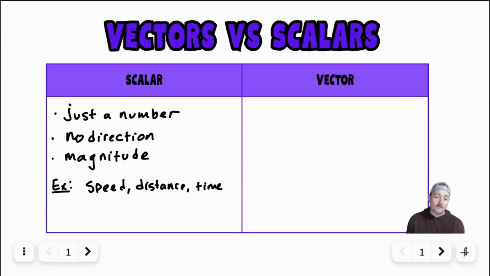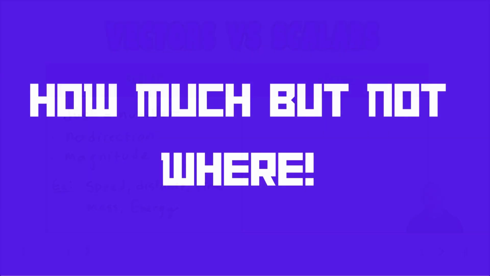Now there are other scalars that you might encounter later on in physics. I'll give you a couple of examples. So mass is a scalar. And then another one would be energy. So kinetic energy, potential energy, all those lovely things. So a scalar is really concerned with how much you have of something, but not where you're going or where you're headed, your direction. So how much, but not where.